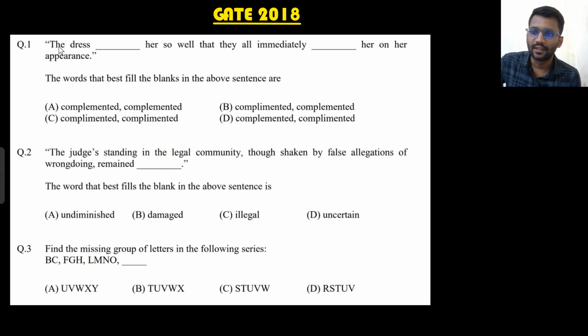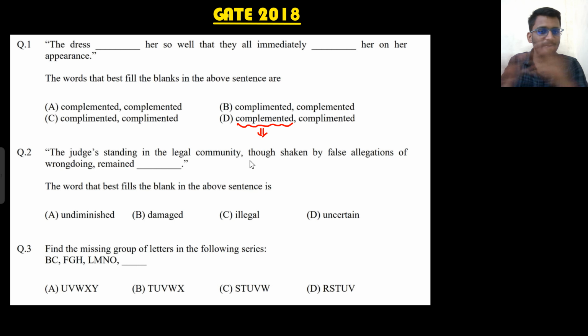So the line written is, the dress complimented her so well that they all immediately complimented her on her appearance. So what do I mean by this complimented? This complimented is like to complete someone. Have you heard of the term complementary angle? Like what is the complementary angle of angle 40°? That would be 50°. Two angles combined will make a 90° angle. That is what we call a complementary angle.